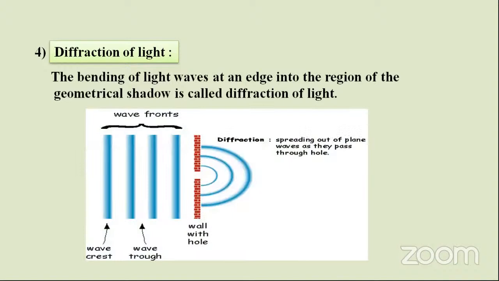You can observe diffraction in a simple manner: if you hold a cloth between your vision and a street light, the light appears as small dots. That is due to the phenomenon of diffraction, because the light is bending at the edges.